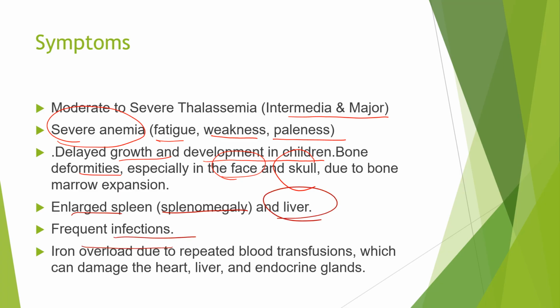They have frequent infections, and as they are getting blood transfusions, iron overload due to repeated transfusion will happen, which can damage the heart, liver and endocrine glands as well. So whenever there is too much iron in your body, that is also a problem. And as they are severely anemic, they are given blood transfusions either monthly or weekly, and it can cause severe accumulation of iron in their body. So that is also a problem.